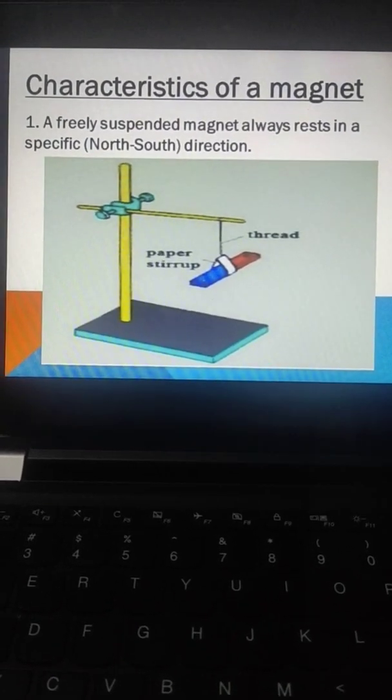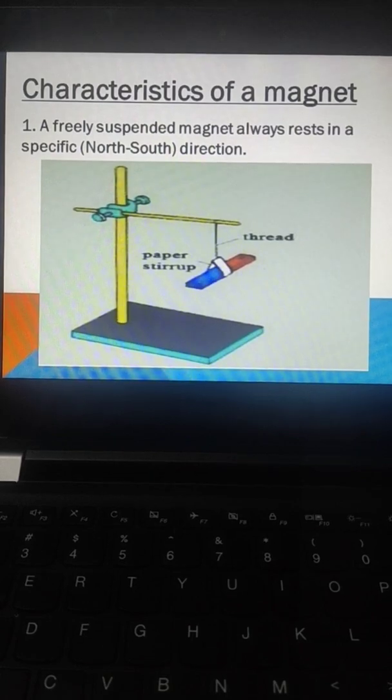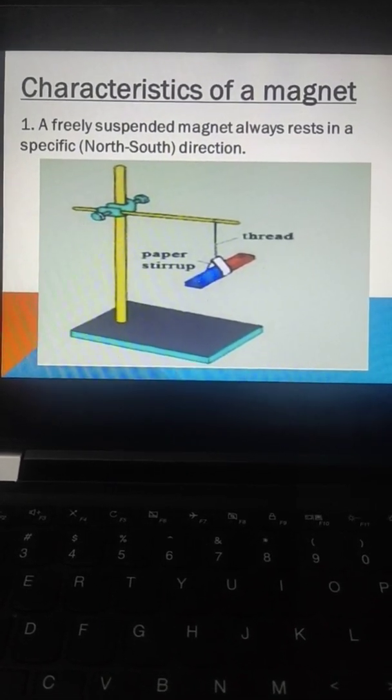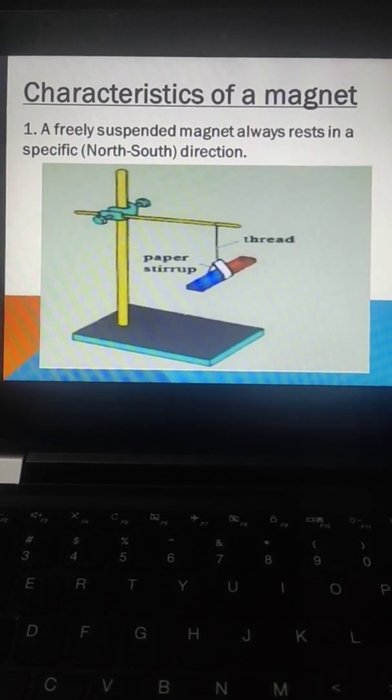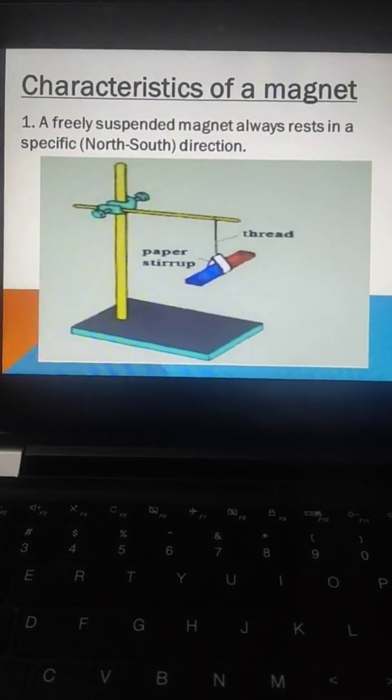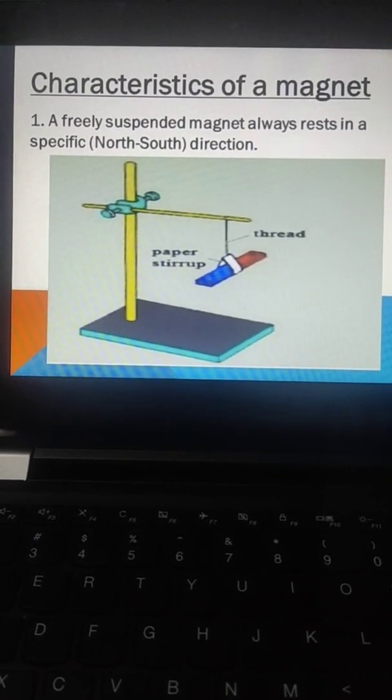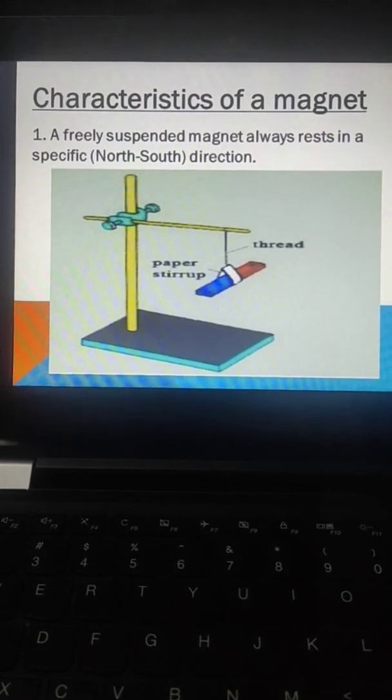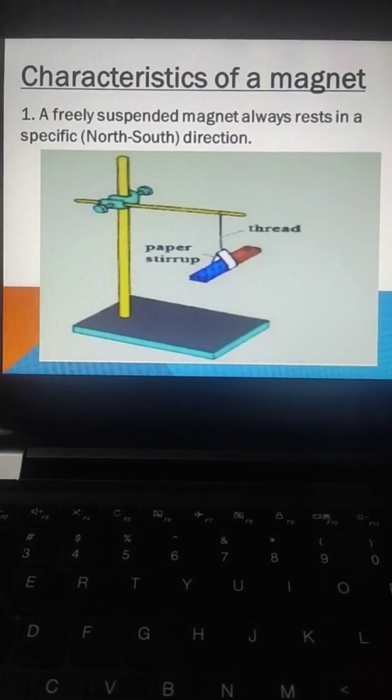Okay, so the north pole and the south pole are marked by the letters N and S respectively, and sometimes in some magnets you can see a red dot to mark the north pole.